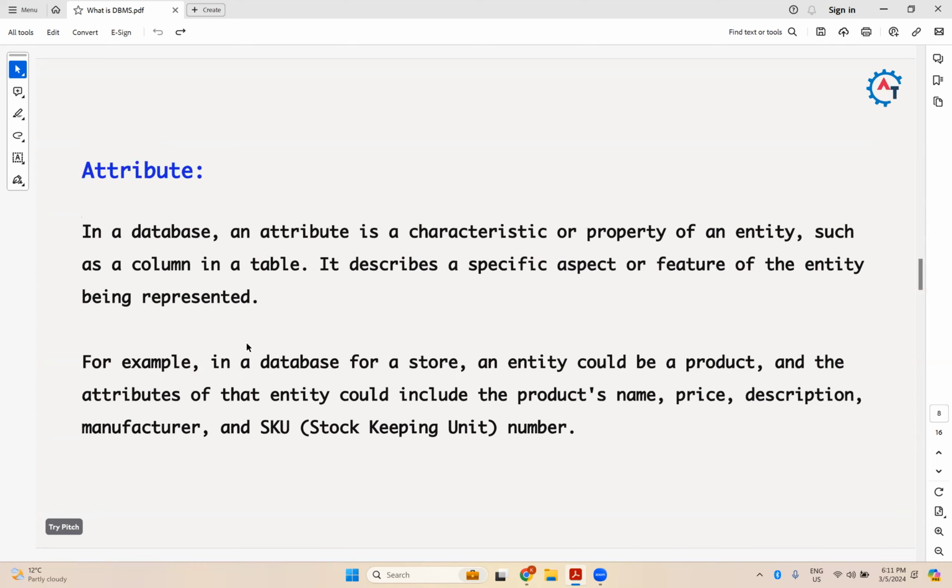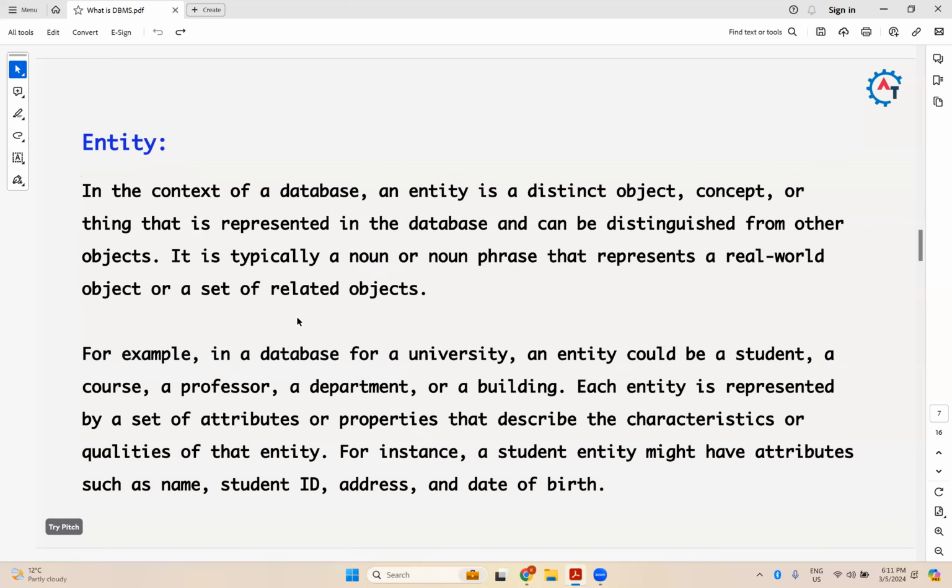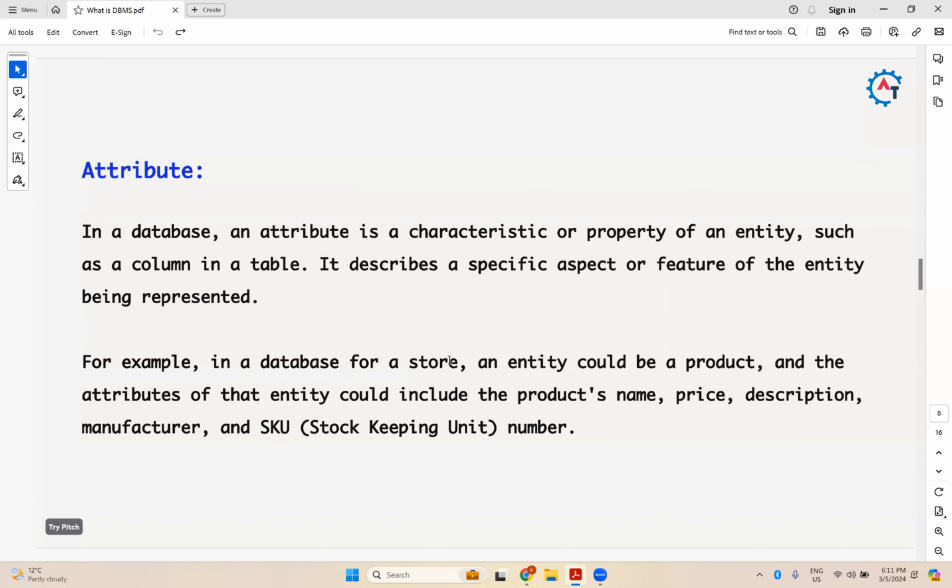Okay, for example, in a database for a store, an entity could be a product. In our previous example, we have seen the entity is university. Here I'm taking a store as a database. If that is a database, the entity is a product here.